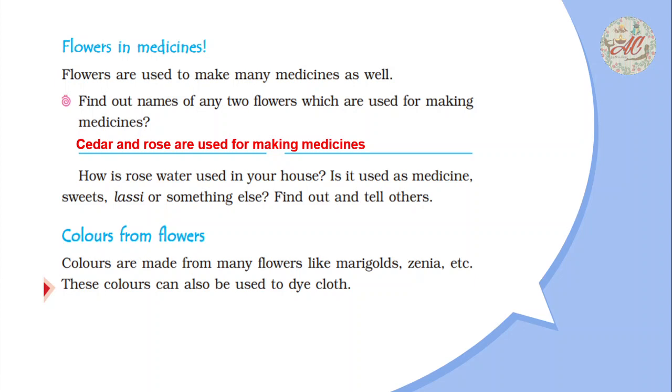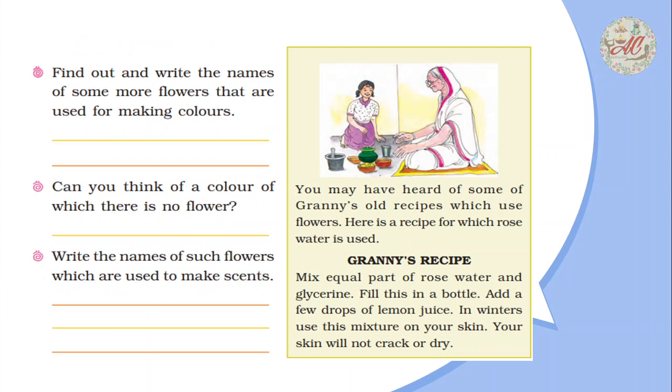Colors from the flower. Colors are made from many flowers like marigold, genie. These colors can also be used to dye clothes. You may have heard of some of the granny's old recipes which use flowers. Here is a recipe for which rose water is used.